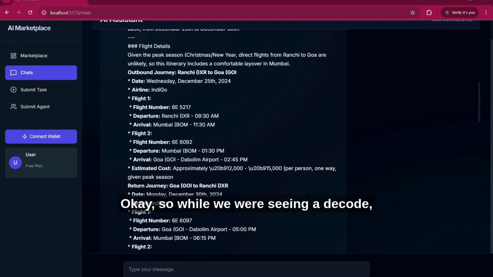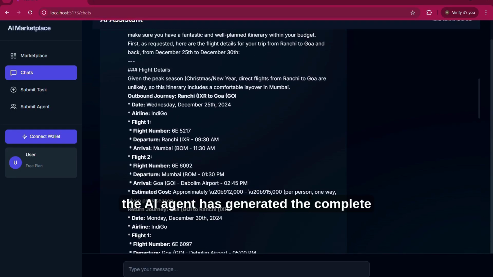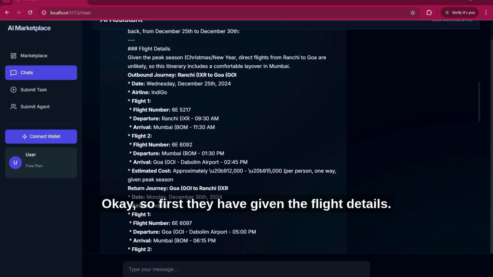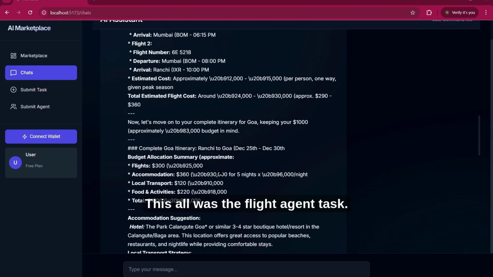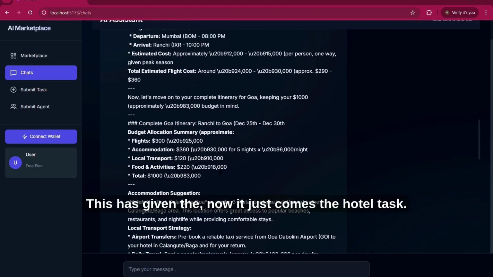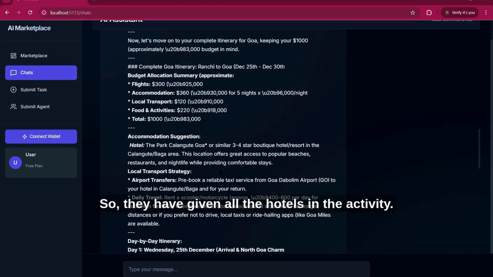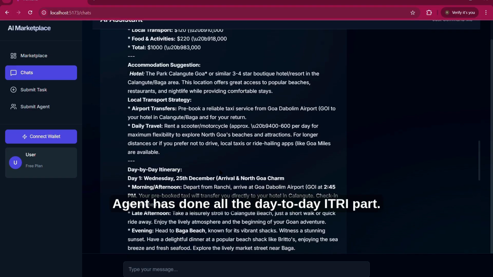While we were seeing the code, the AI agent has generated the complete itinerary for the 5 to 6 days trip. First, you're given the flight details, and it has given the estimated flight cost. This all was the flight agent task. Now comes the hotel task, so it has given all the hotels. The activity agent has done all the day-to-day activity part.